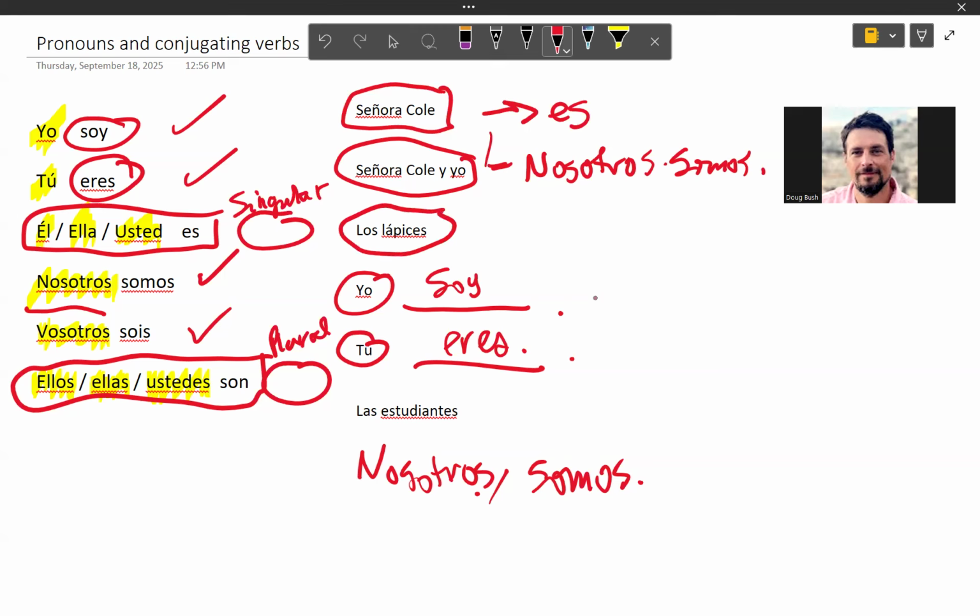So let's go down to los lápices. So let's do process of elimination. It's not yo, because it would say yo. It's not tú, it would say tú. It's not nosotros, because we're not involved. There's no yo in there. So yeah, not vosotros, because it doesn't say vosotros. So we're left with the él y usted form, the ellos, ellas, ustedes form. We have to ask ourselves, is los lápices singular or plural? Los lápices we know is plural, so this will be son.